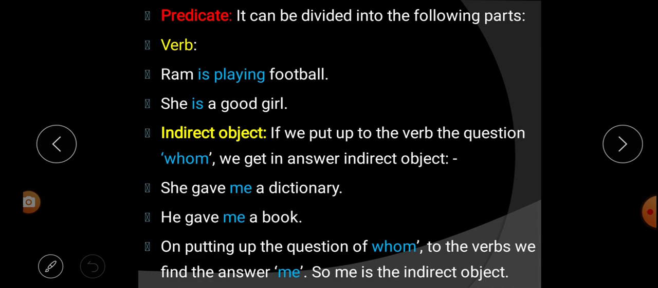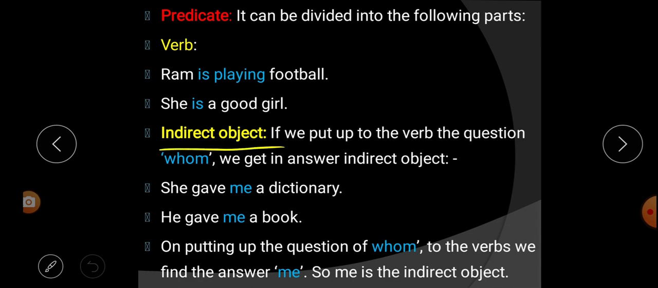Second sentence, she is a good girl. So what is the subject here? She is the subject, and is a good girl is the predicate. Here what is the verb? Is the verb. That means verb is a part of a predicate.